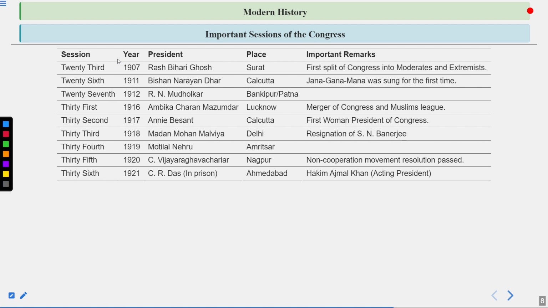Actually, what happened was the third Delhi Darbar was organized, and the coronation of George V, the new king of Britain, was to be done during this particular time, and he was called to India.